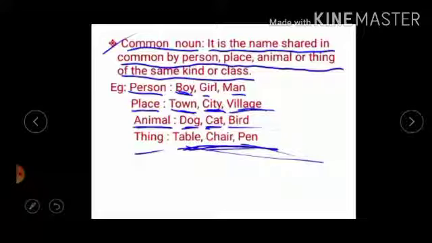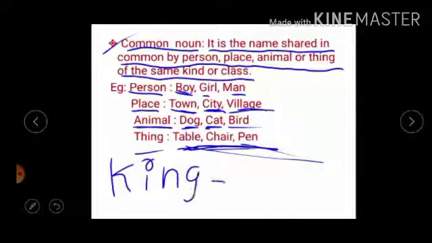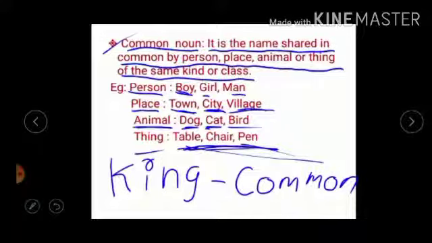Let me tell you, Ashoka was a wise king. The noun Ashoka refers to a particular king. Understood? But the noun king might be applied to any other king as well as to Ashoka. Okay. King is a common noun here.